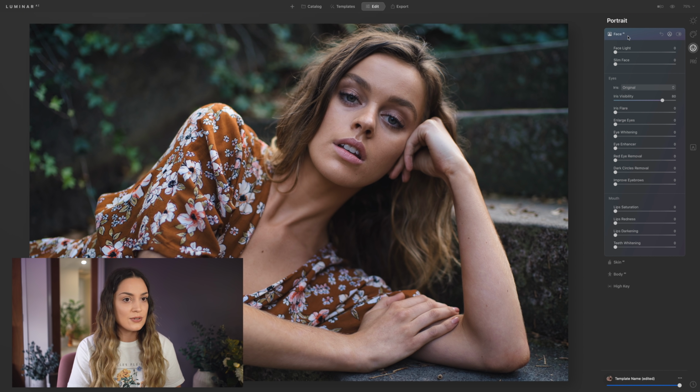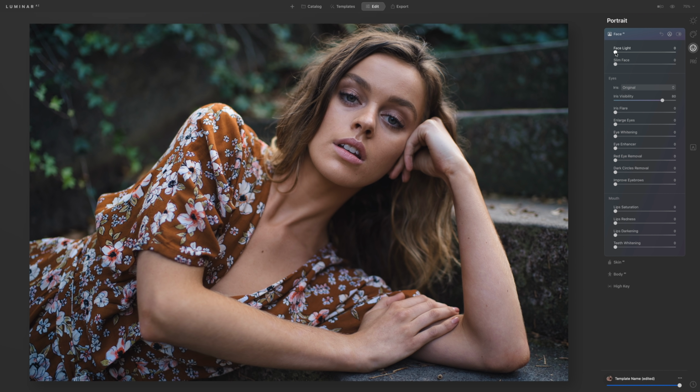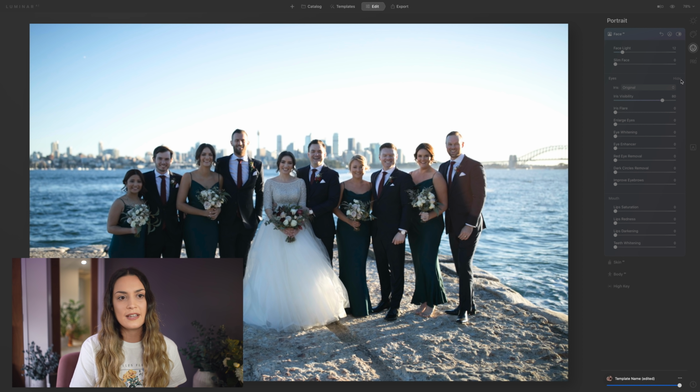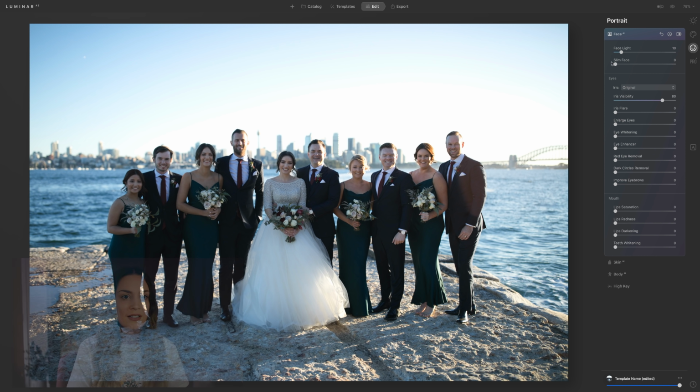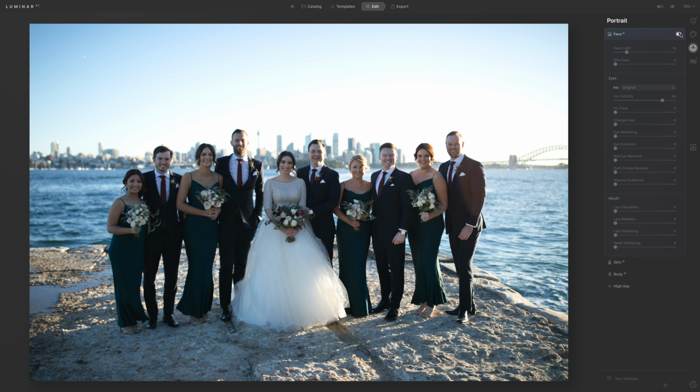So the first thing I want to do is go into Face. So Face Light is really cool as it will brighten up faces in a photo. I've got this wedding photo open here. What I love so much is that it doesn't matter how many faces there are in a photo, the Face AI tool will apply the face light and all these tools to every single face in an image. So if I bring up the face light, I'm going to exaggerate it just a little bit so you guys can see and show you the before and after.